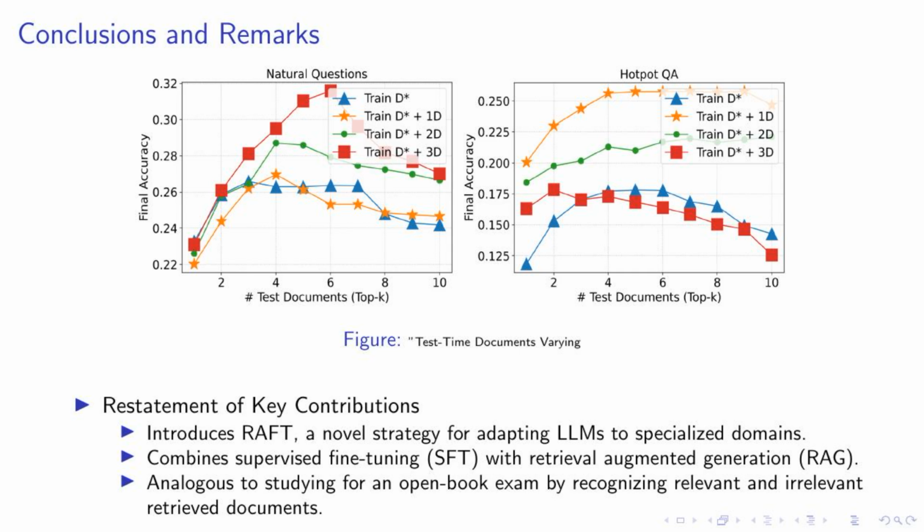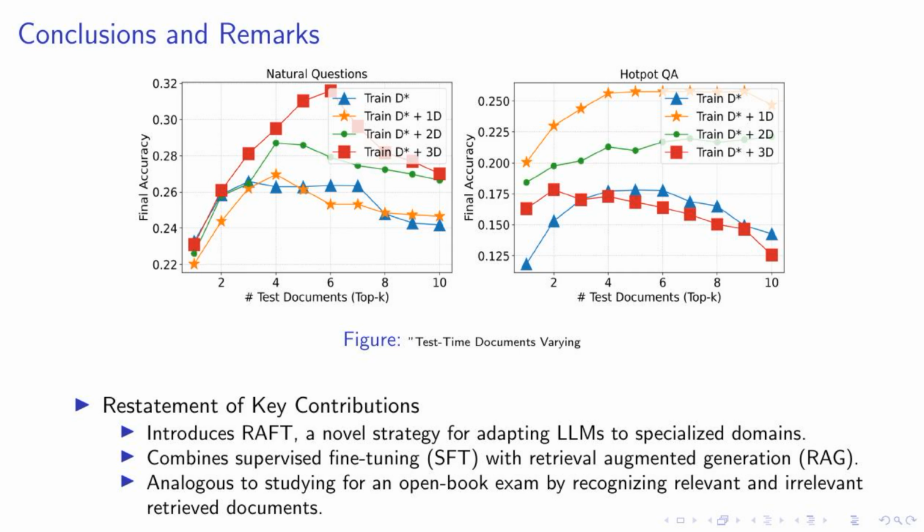In conclusion, we've introduced a novel strategy called RAFT, which stands for Retrieval Augmented Fine-Tuning. This approach is designed to adapt large language models, or LLMs, to specialized domains. It's a unique blend of supervised fine-tuning and retrieval augmented generation, which allows the model to learn from a specific set of documents and generate accurate answers.